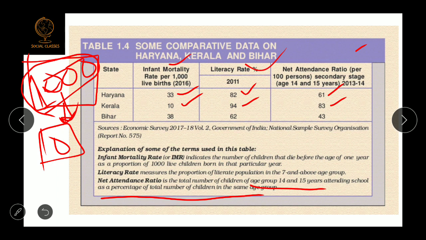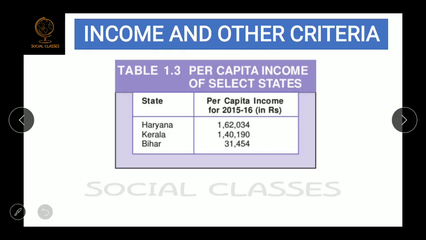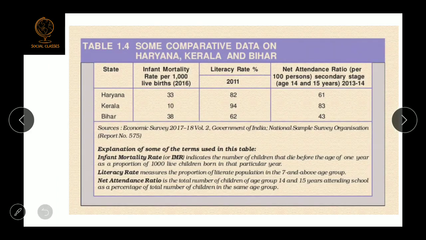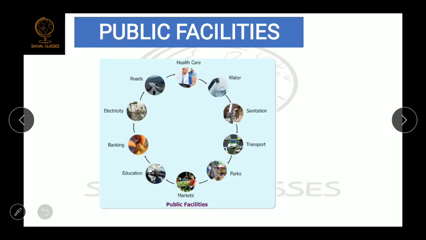Okay, so you might have understood by this example that Haryana had better income than Kerala, but when we compare these two states on other criteria like health and education, we found that Kerala had better performance than Haryana. So we can simply say that per capita income does not assure betterment in all fields of life. Okay, now we'll discuss some public facilities.